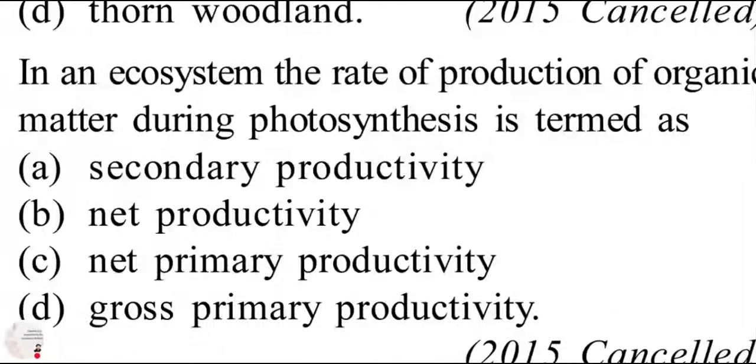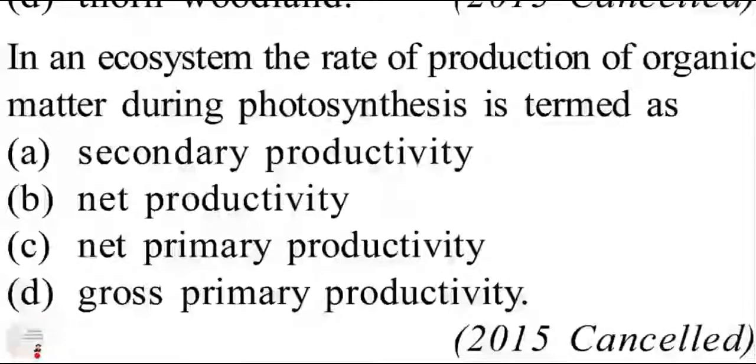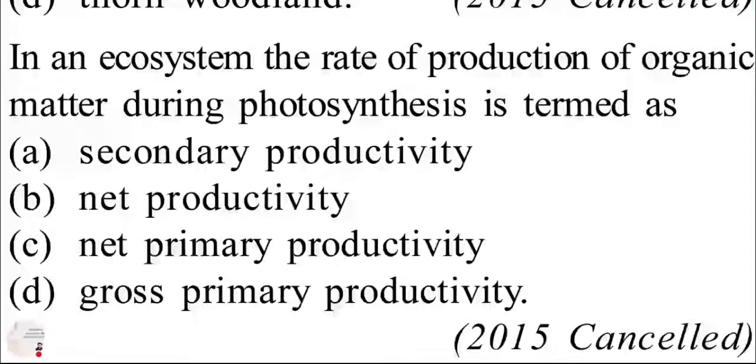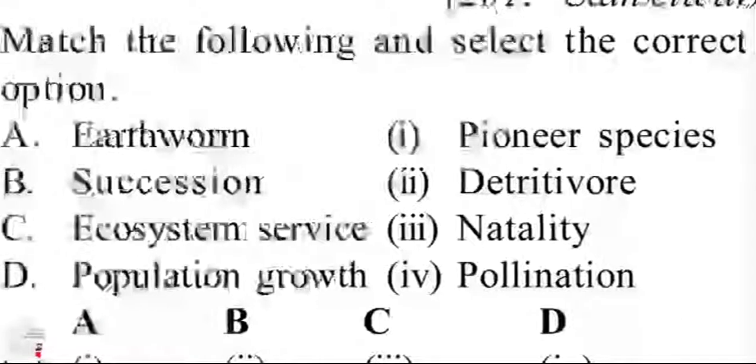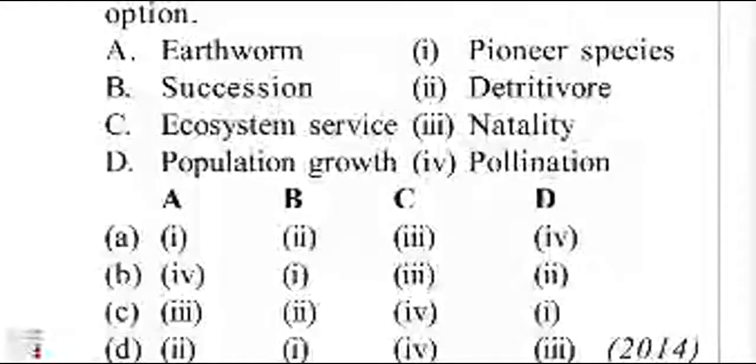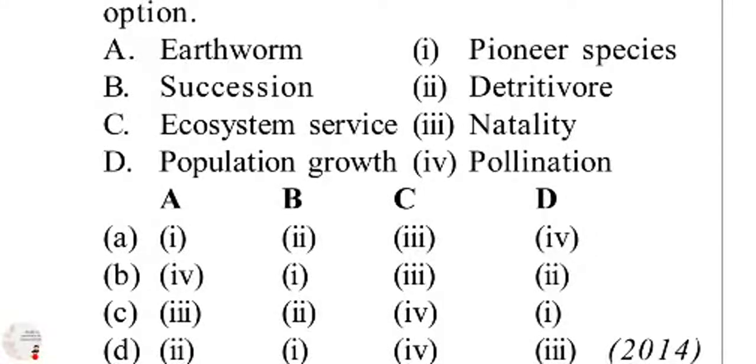In an ecosystem, the rate of production of organic matter during photosynthesis is termed as. If we talk about the rate of production of organic matter, it is gross primary productivity. Correct option: earthworm is detritivore in nature, succession, pioneer species, ecosystem services is pollination, population growth, natality. So the right answer is D.